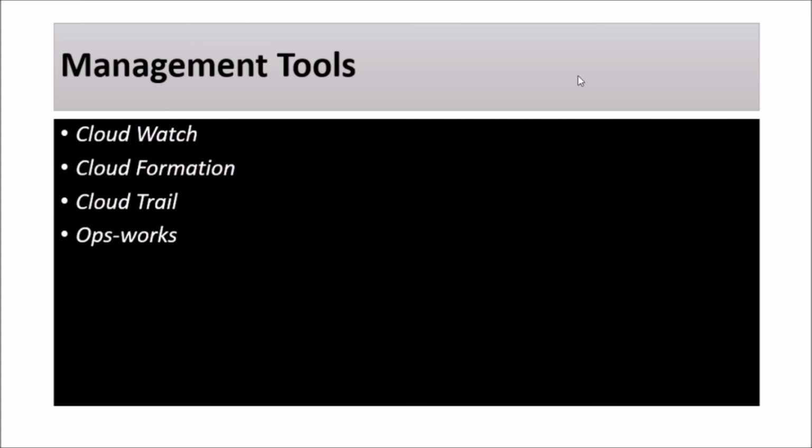So now we have OpsWorks. It manages infrastructure deployment for cloud administrators. Okay, then we have AWS Config. It enables us to assess, audit, and evaluate the configuration of AWS resources. Okay, then we have Service Catalog. Service Catalog helps to create and manage IT catalogs. And then we have Trusted Advisor. Trusted Advisor helps us to observe best practices for use of AWS so that we can save money.